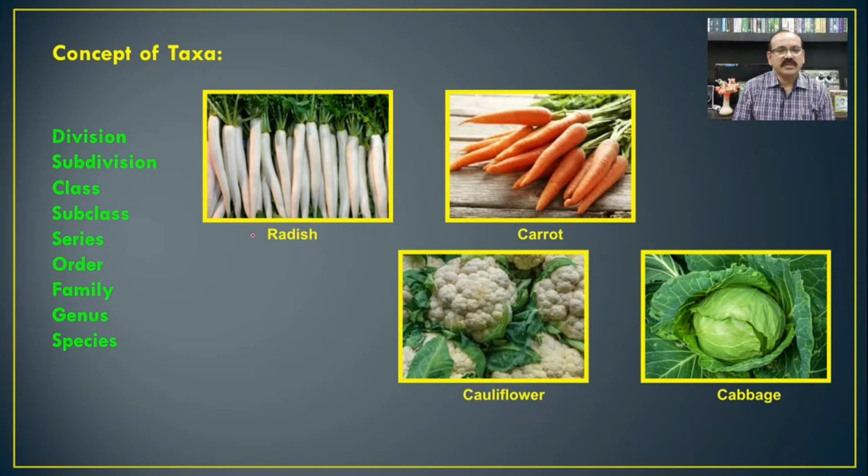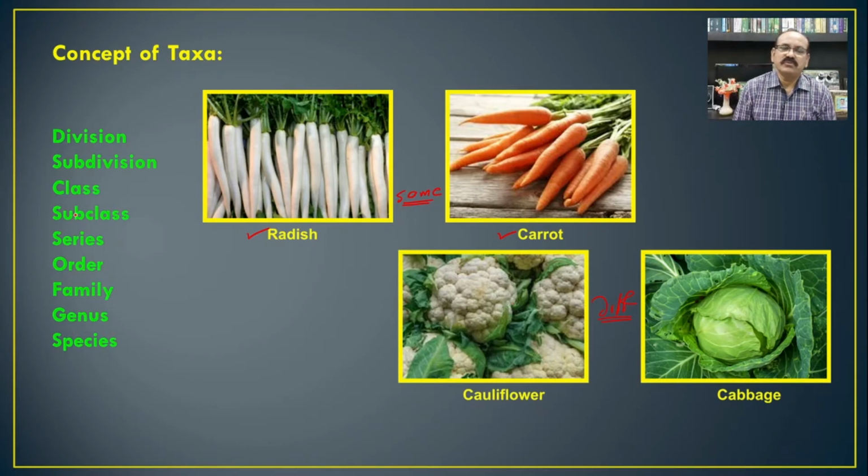If you see, for the common man, and compare the radish and the carrot, for the common man these are almost the same and not much difference among them. And again, if you see these two plants, then they are different for the common man.